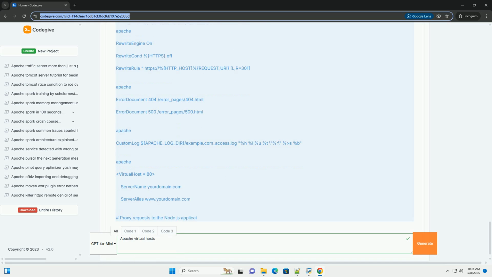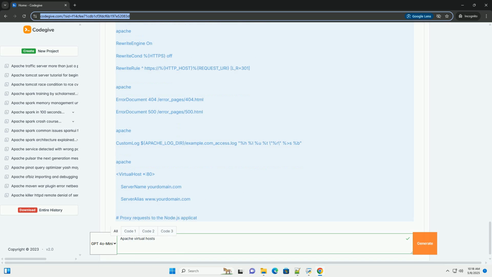Step-by-step tutorial. 1. Apache configuration file structure. Before we start, it's helpful to understand Apache's configuration file structure. The main configuration file is typically located at /etc/apache2/apache2.conf on Debian/Ubuntu, and /etc/httpd/conf/httpd.conf on CentOS/RHEL/Fedora. Virtual host configurations are often stored in separate files for better organization.